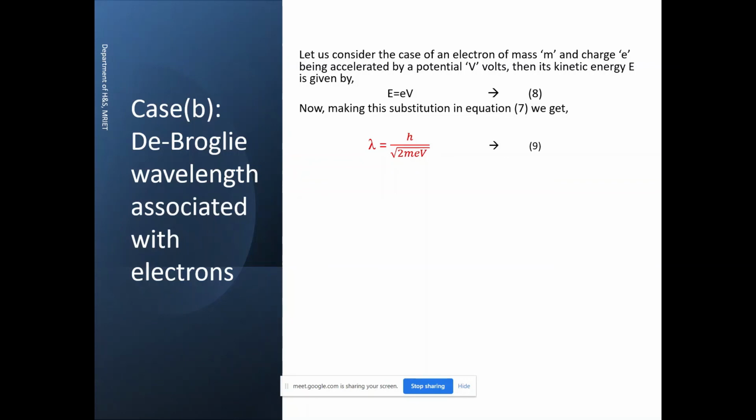See, this equation 9 represents the relationship between lambda and the charge of the electron e. If we see this equation, except for the potential, the rest of all the factors are constants, isn't it? h is Planck's constant, whose value is 6.625 into 10 power minus 34. m is the mass of the electron, whose value is 9.11 into 10 raised to minus 31 kg. e is the charge of the electron, that is 1.602 into 10 raised to minus 19 coulombs.